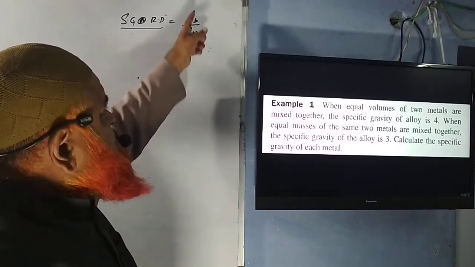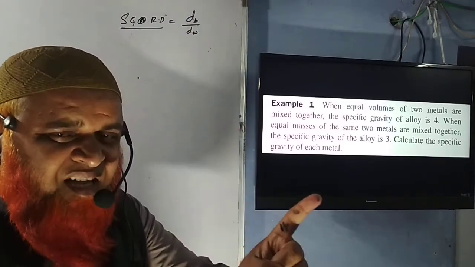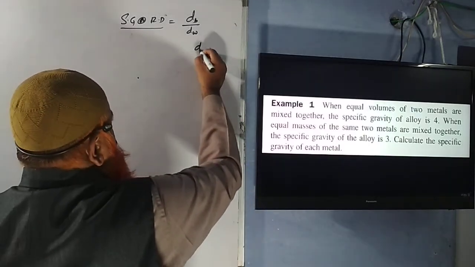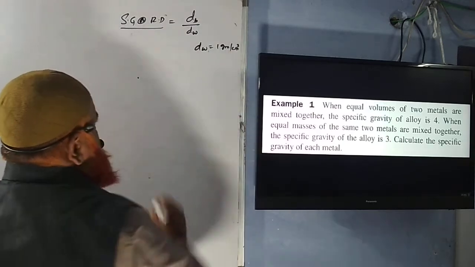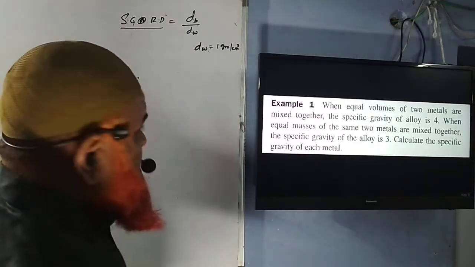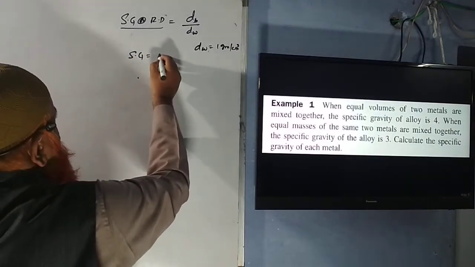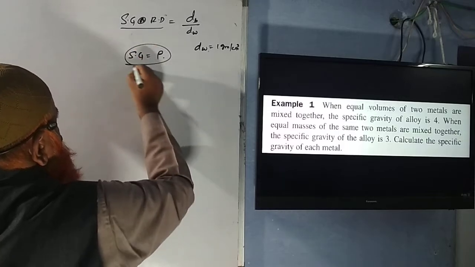Okay, so here, as you know that density of water is going to be 1 in CGS system. Density of water is 1 gram per centimeter cube for water especially. Then that means that specific gravity and density both are going to be same.